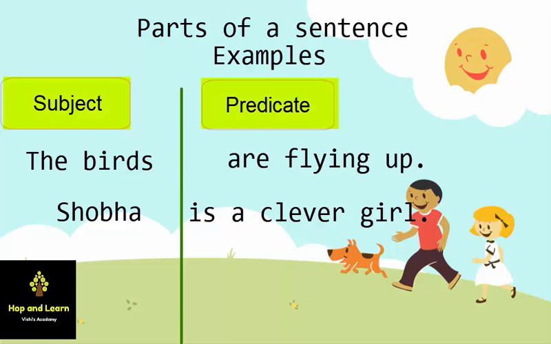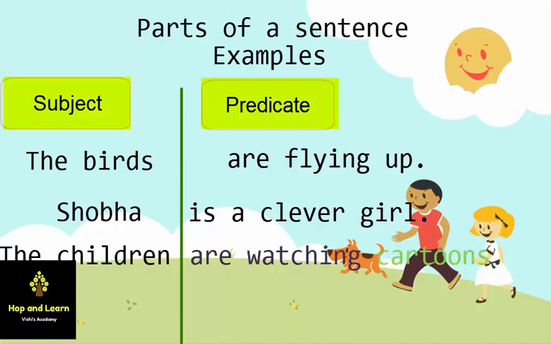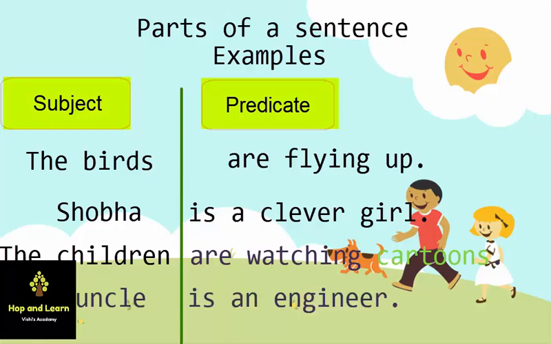Let us understand some more examples of subject and predicate. "The children are watching cartoons." Now in this sentence the children are the subject, and are watching cartoons is the predicate. Because who is watching cartoons? The children. We are talking about the children. So are watching cartoons is the predicate. "My uncle is an engineer." My uncle is the subject, is an engineer is the predicate.